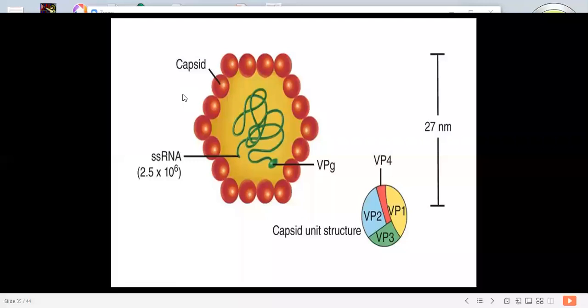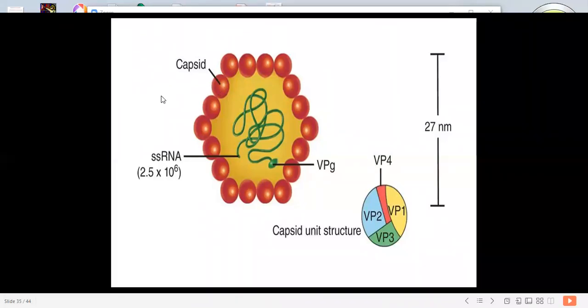Now, fecal infectivity is maximum in the prodromal stage. We can get this virus from the fecal route, and the excretion of this virus in feces is maximum in the prodromal stage.